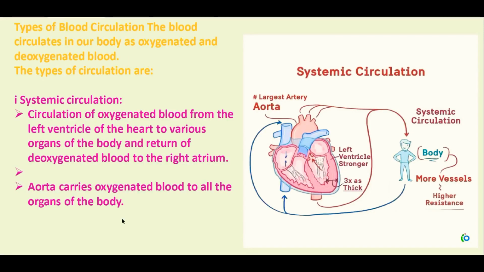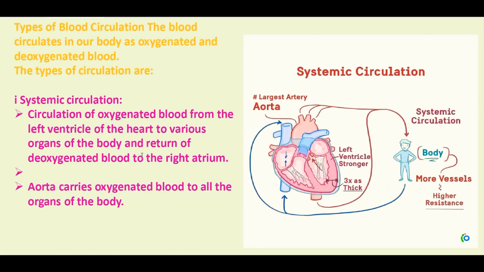Now let us learn the types of circulation. The blood circulates in our body as oxygenated and deoxygenated blood. There is no mixing up of these two. And so there are three types of circulation in our body. They are systemic circulation, pulmonary circulation and coronary circulation. The first one we shall see now.